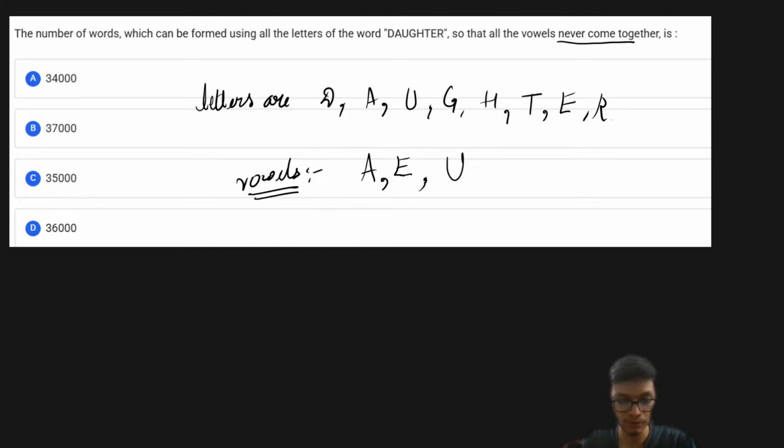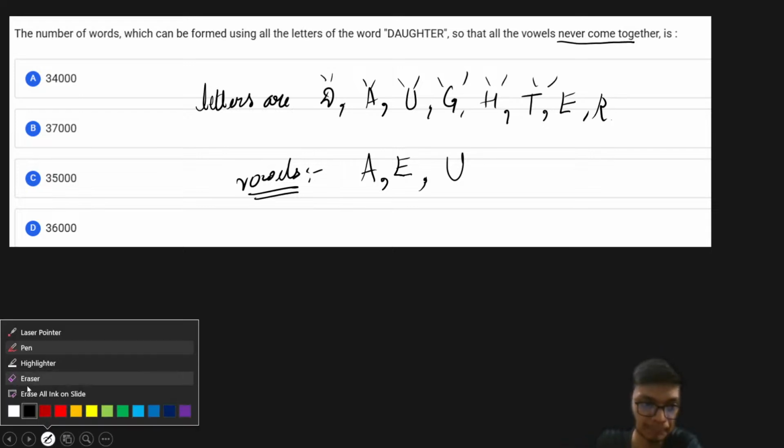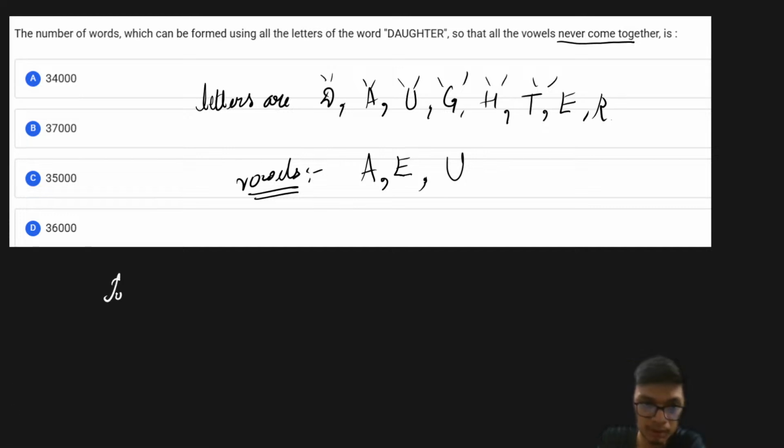There are a total of 8 letters, so the total number of words possible is equal to 8 factorial.